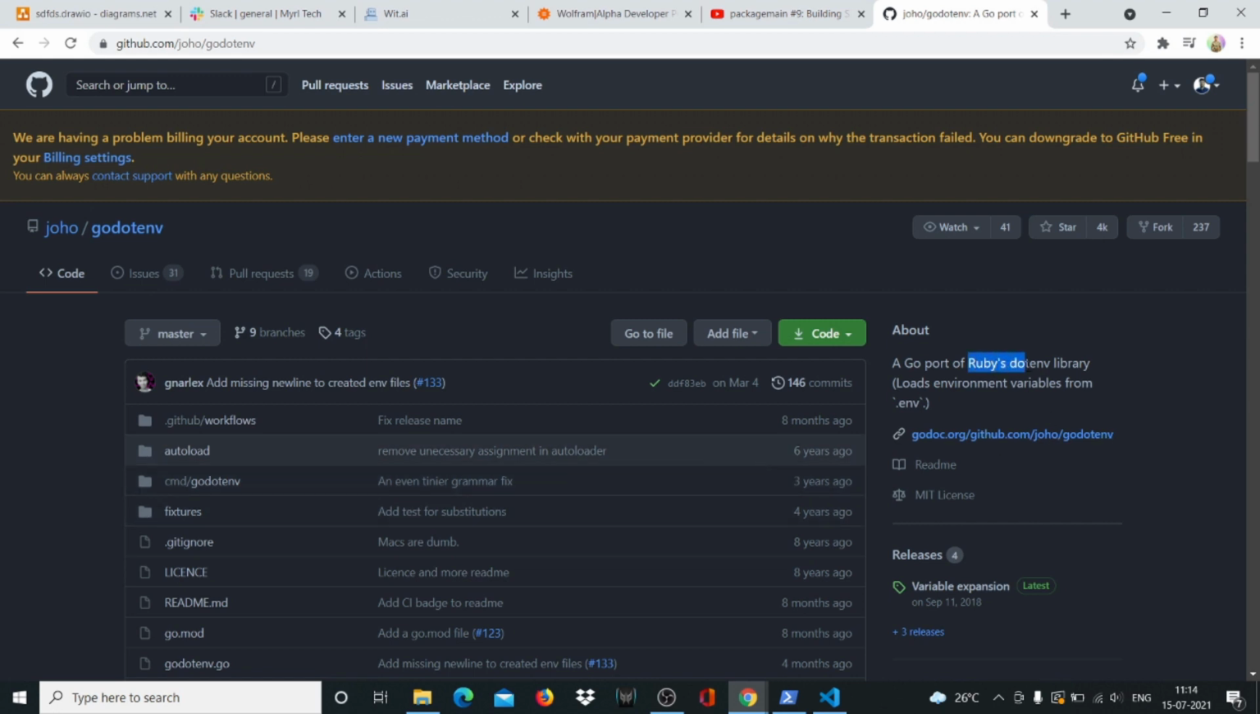You might also know that I'm also a Ruby developer. I've been a Ruby developer for many years, and ever since I started using Golang, I stopped using Ruby many years back. So this is a Go implementation of Ruby's dotenv library, which is a very, very famous and popular Ruby gem. Here you call them libraries, but in Ruby you call them gems. So this is very popular, and this lets you manage your environment variables very easily.